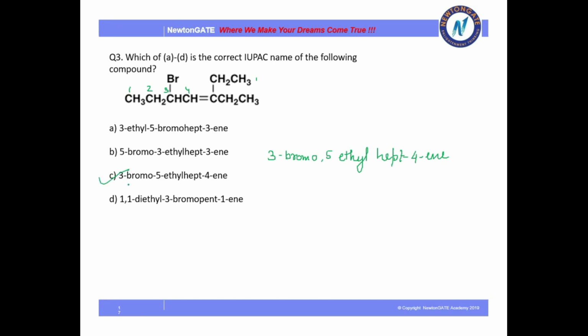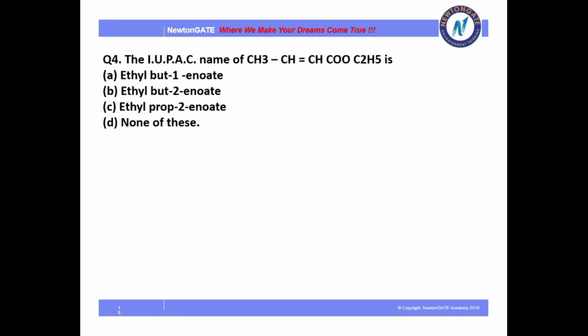I hope now it is clear how you will proceed if there is bromine and a normal substituent, a functional group, and a double bond. Okay, let's move to the next question.